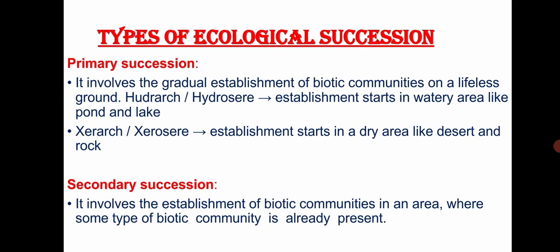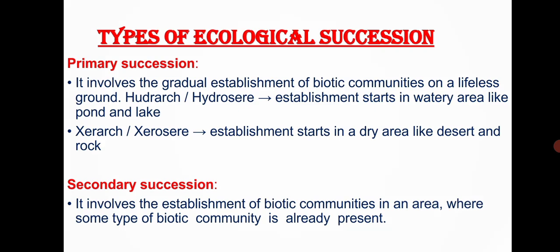Primary succession involves the gradual establishment of a biotic community on a lifeless ground. If the establishment starts in a watery area, such as a pond or lake, it is called hydrarch. Similarly, if the establishment starts in a dry area like a desert rock, it is called xerarch. Secondary succession involves the establishment of a biotic community in an area where some biotic community is already present.